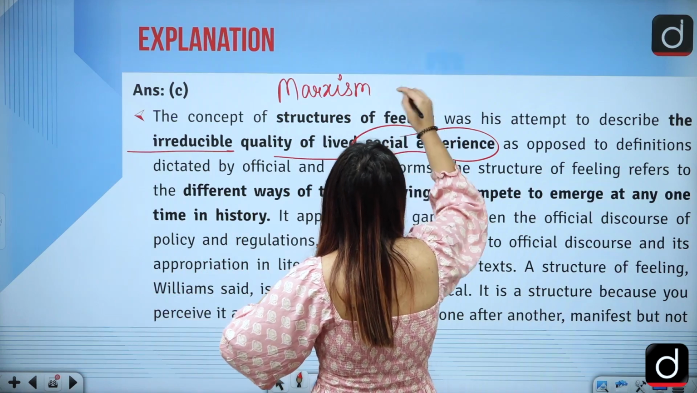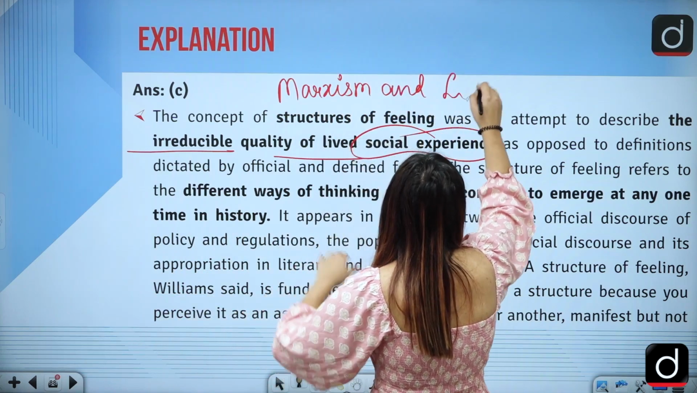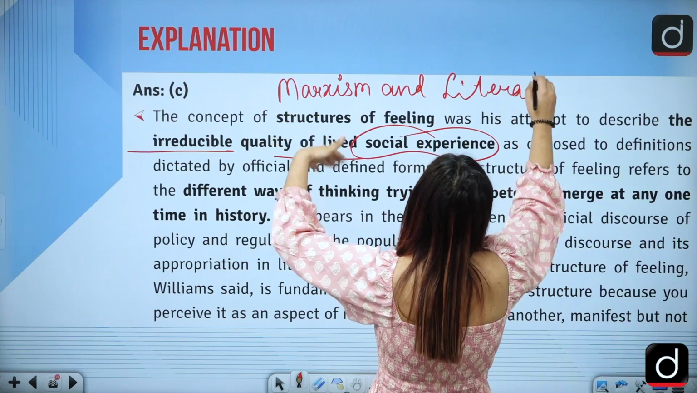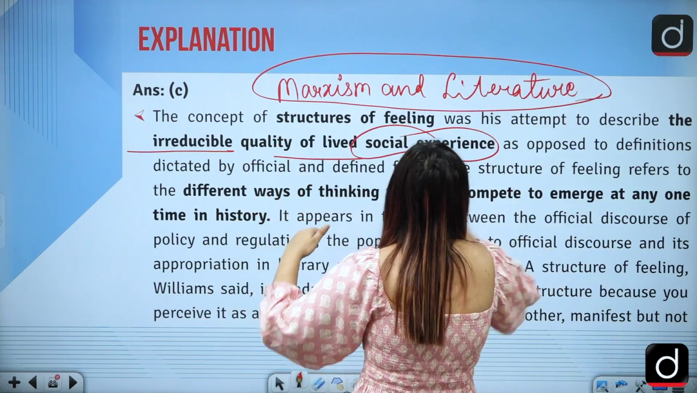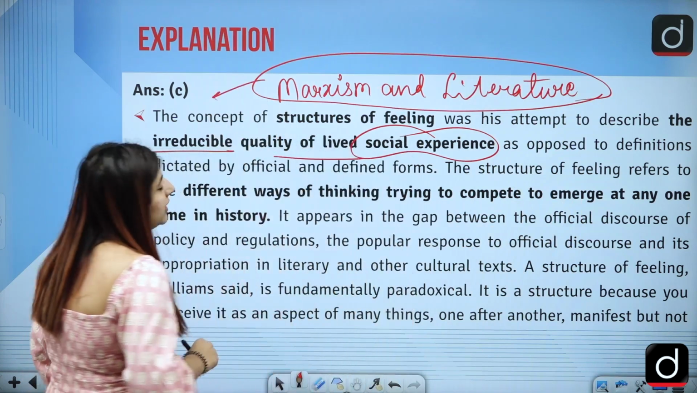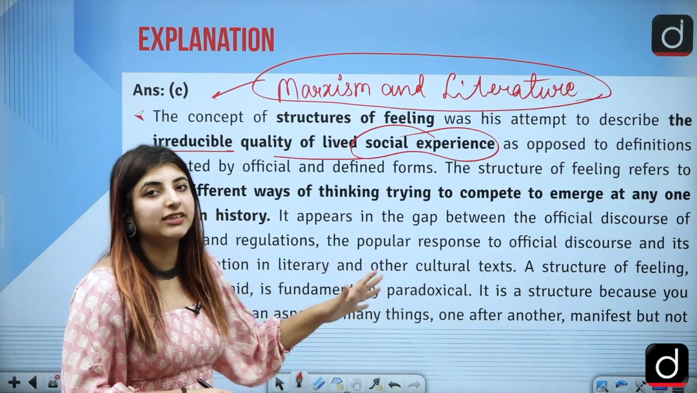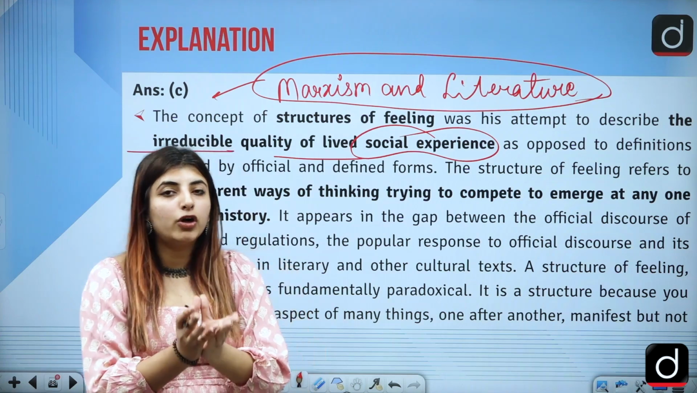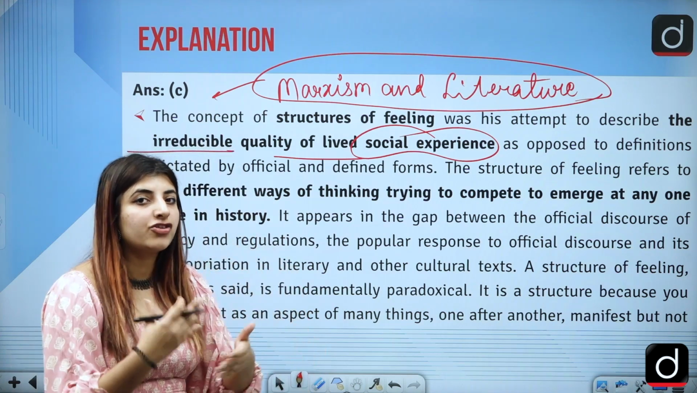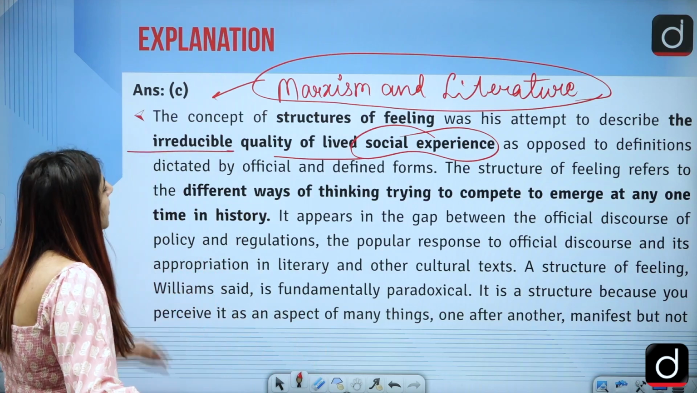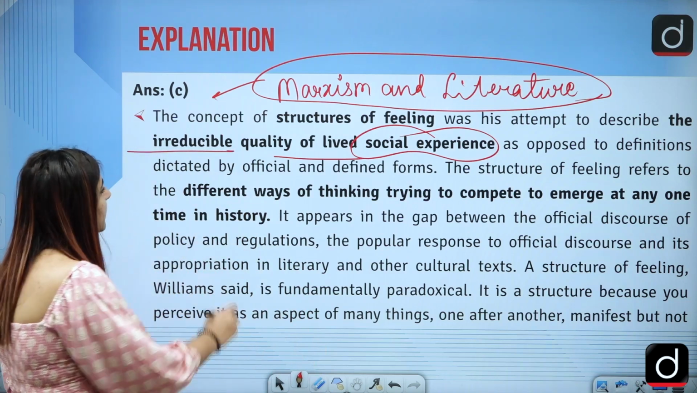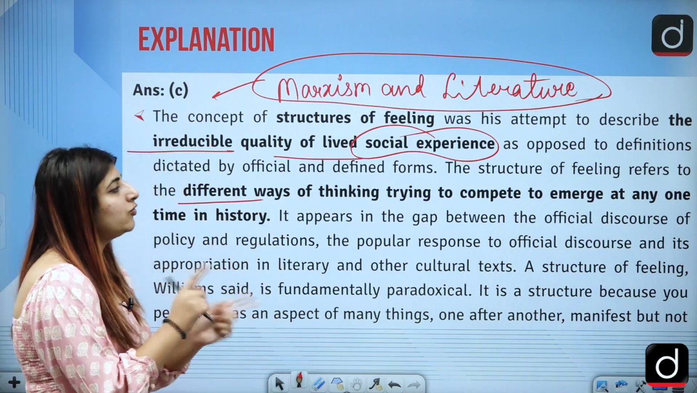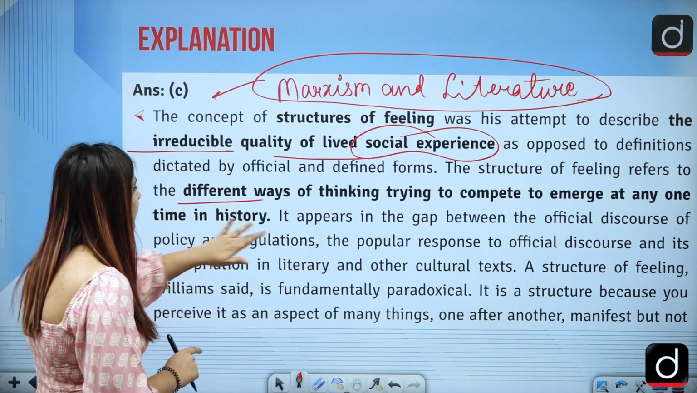In this work, this term was expanded and not particularly given. It was given in some other book, and that is your question, to find out where this particular phrase originated from. Where did he give that one? Coming to the basic definition of structure of feeling, it is the different ways of thinking trying to compete to emerge at one point of time in history.